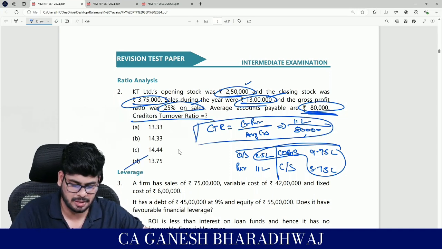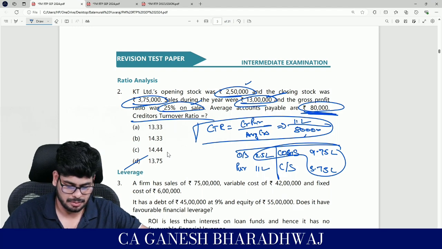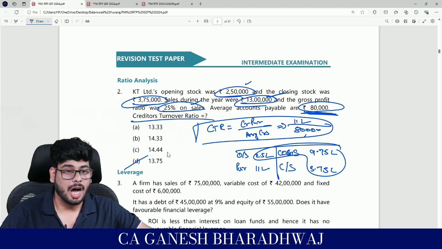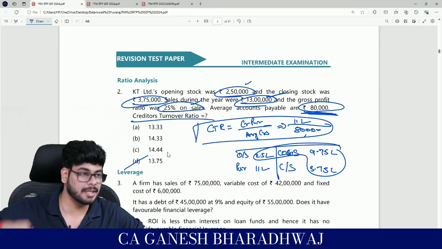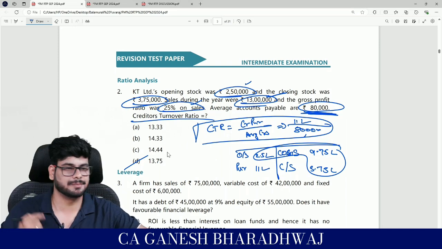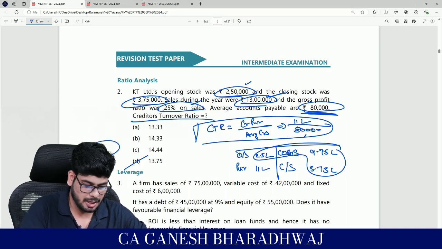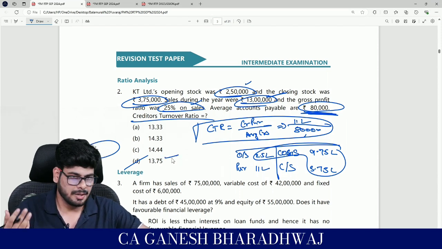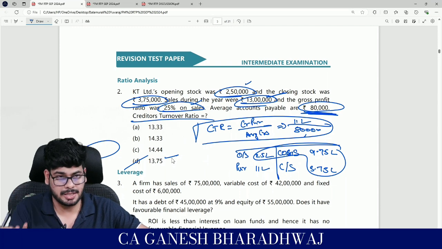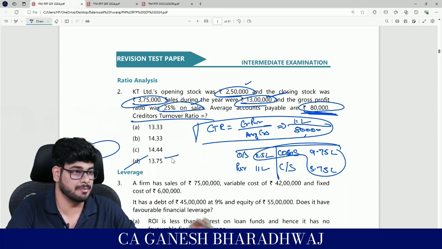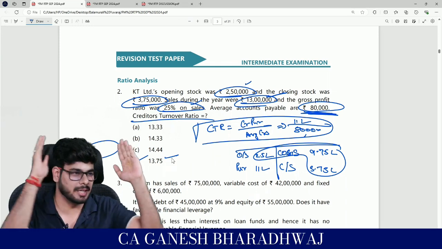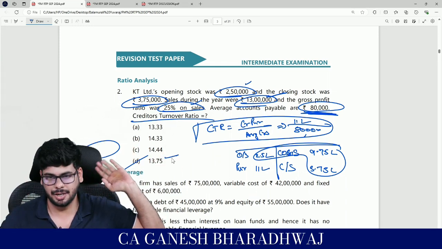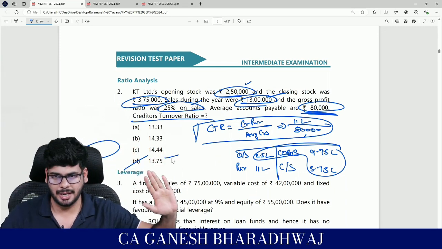So basically, what does this creditors turnover ratio stand for? How many number of times you make the payment to that creditor in a year? Are you clear with this? So in a year, I make payment to him 13.75 times, right? Fine. Or if you say 365 days divided by 13.75 times, you will be arriving at the credit period that is given. Are you clear with this? You can play around with this. Fine, guys, that's about it.